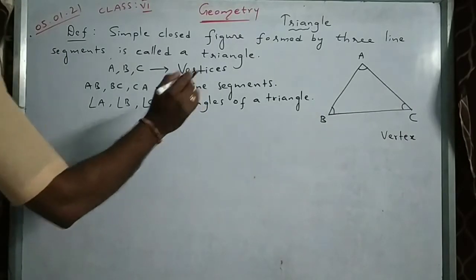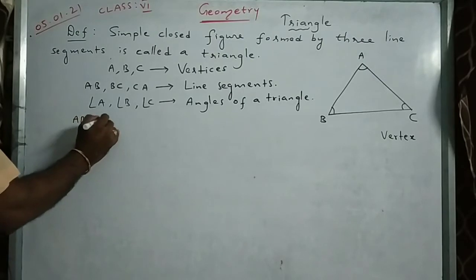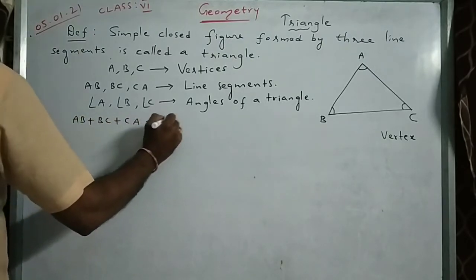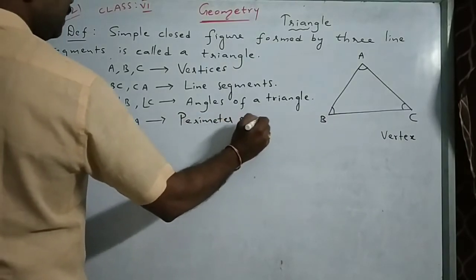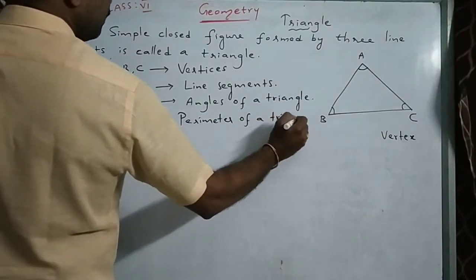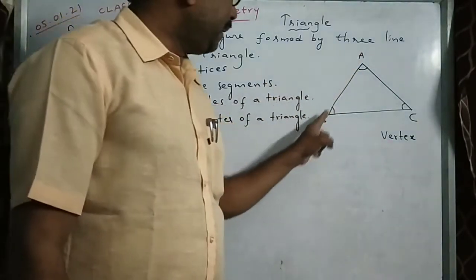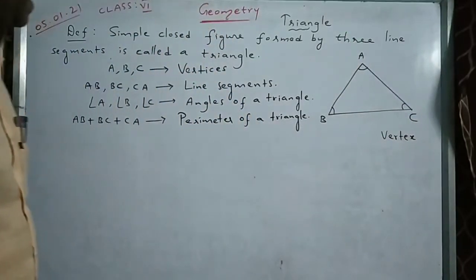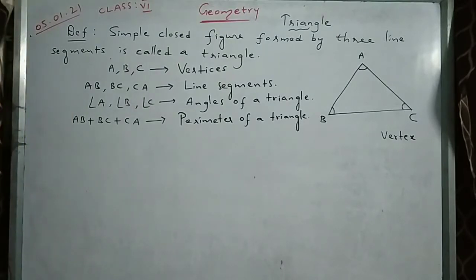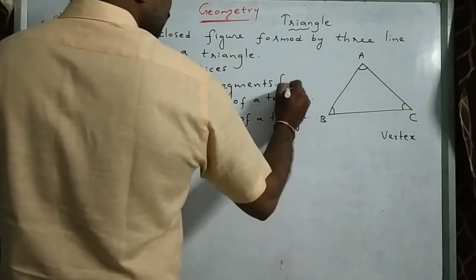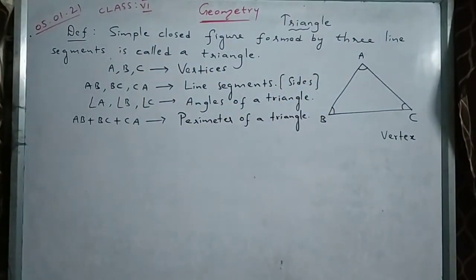If you add all the line segments, AB plus BC plus CA, that is called the perimeter of a triangle. The sum of all the sides together, AB plus BC plus CA, if you add all the three sides, that is called the perimeter of the triangle. Line segments are also called sides. Three sides will be there for a triangle.